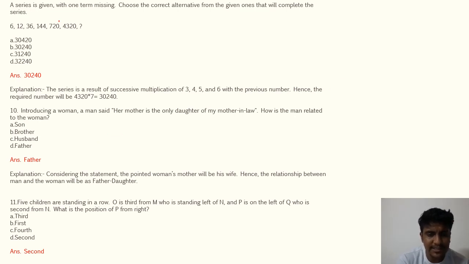Next up we have questions on row systems. They have told you that there are 5 children sitting and O is third from M. So here you need to draw that if there are 5 children, P, M, N, O, P, Q. So O is third from M, and who is standing to the left of N? M is standing to the left of N, and P is on the left of Q. Who is second from N?